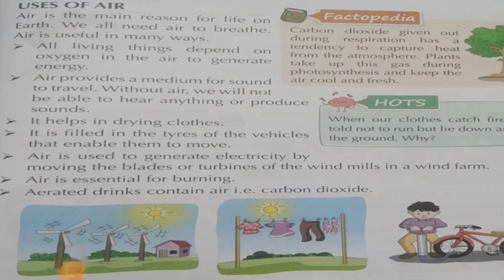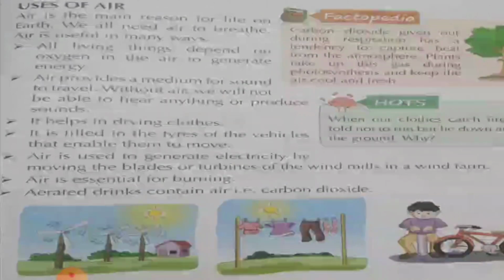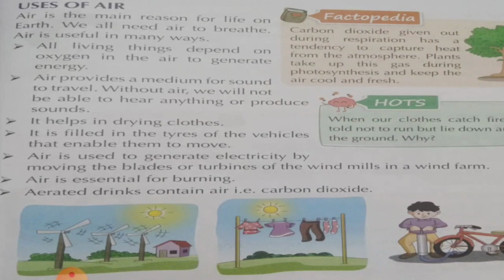See children, one factopedia is given on this page. Carbon dioxide given out during respiration has a tendency to capture heat from the atmosphere. Plants take up this gas during photosynthesis and keep the air cool and fresh.